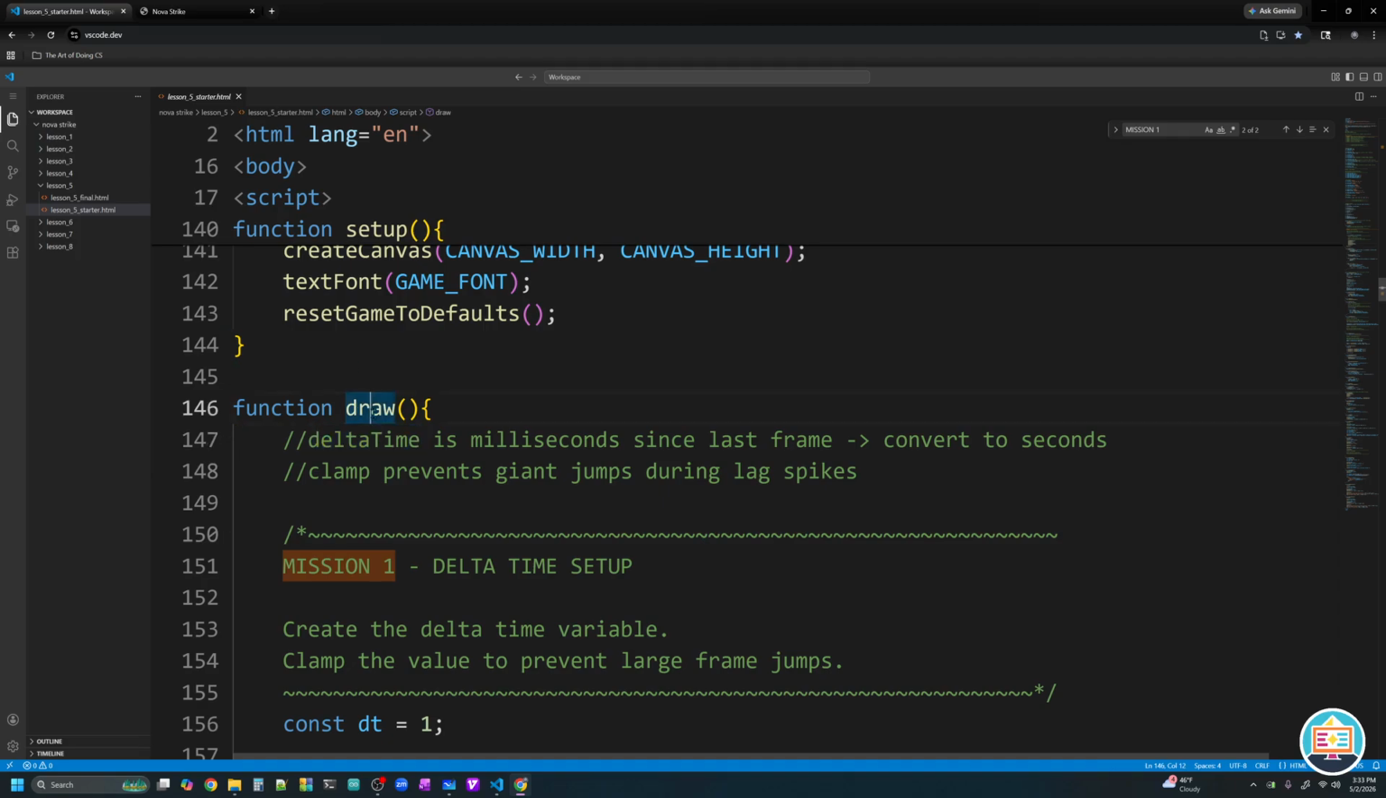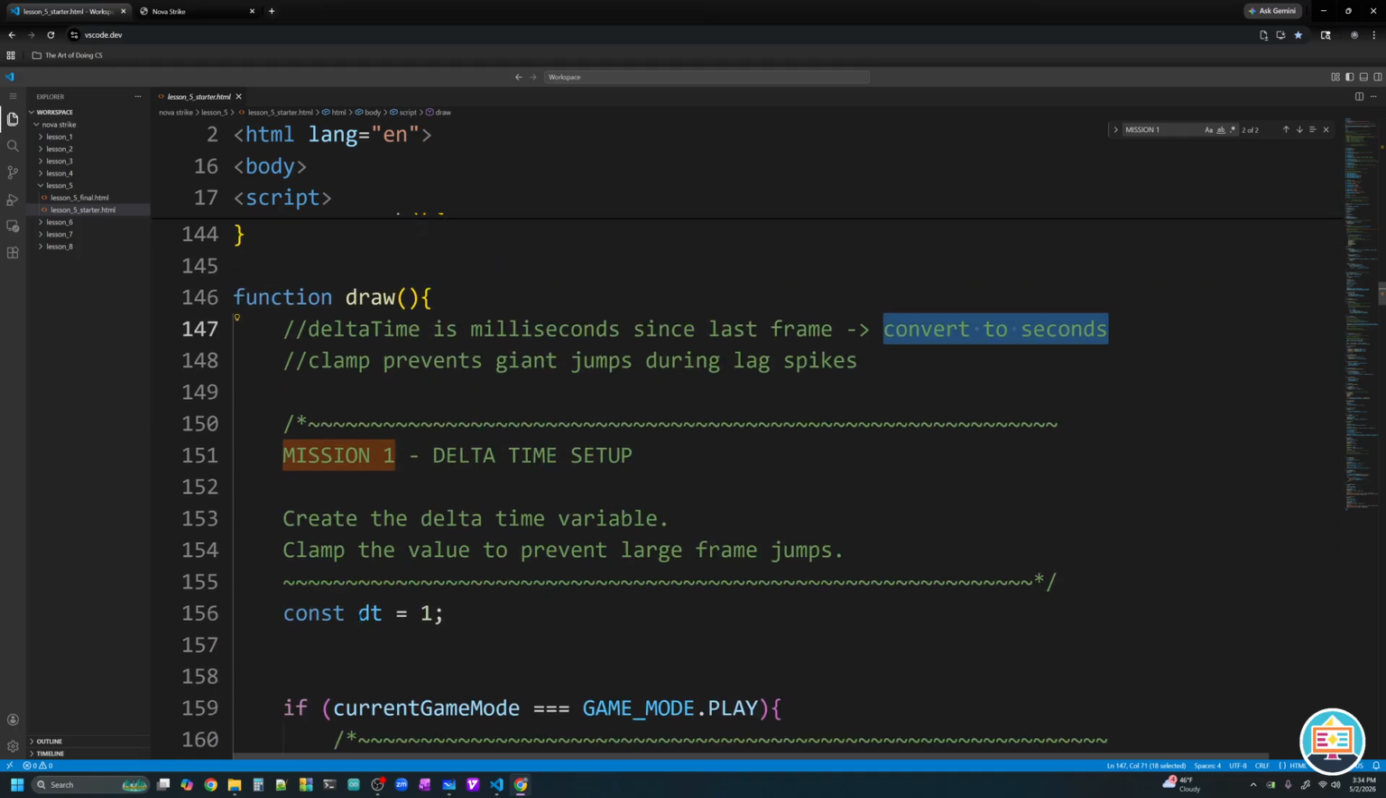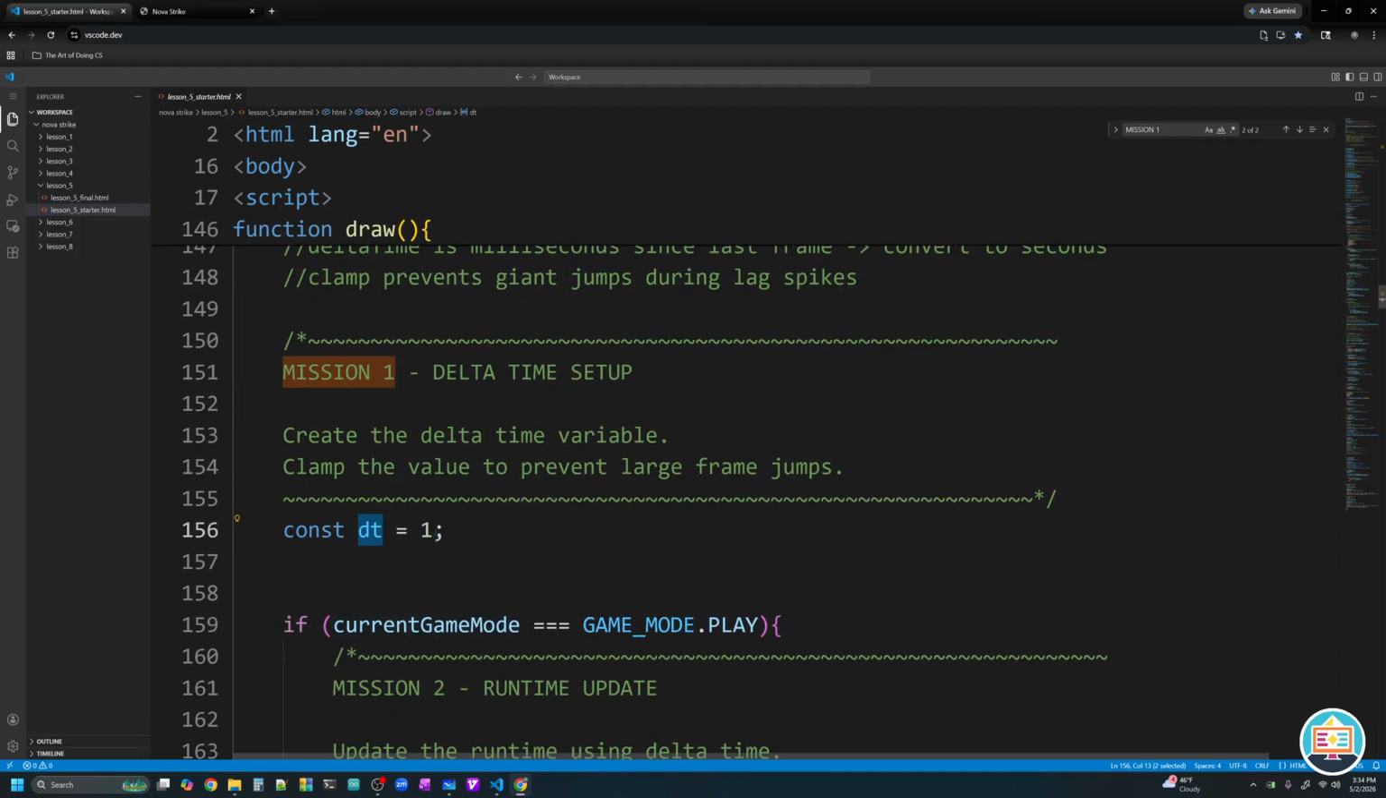So the draw function runs every single frame. We basically time how long it takes, and that is the delta time variable in milliseconds. There's just one problem. We don't like milliseconds. We want to think in terms of seconds. So we're going to convert that to seconds, and in doing so, we're going to create our own version of delta time. We'll call it dt.